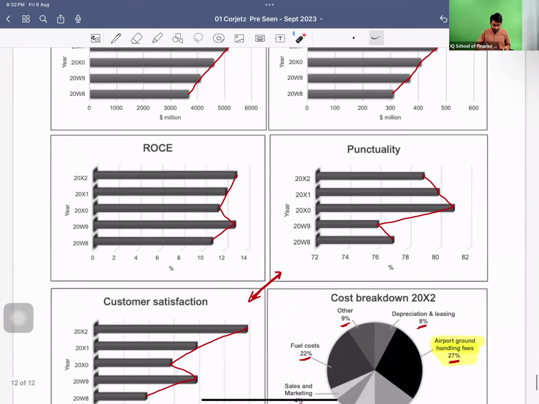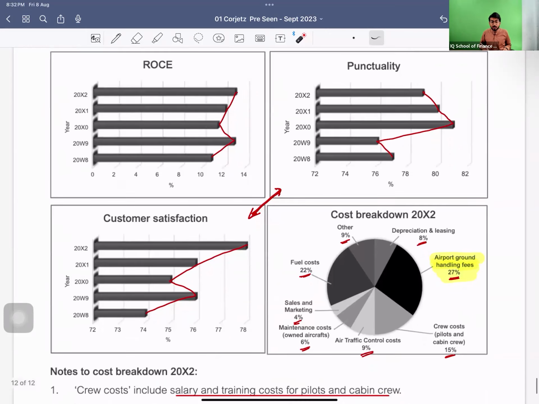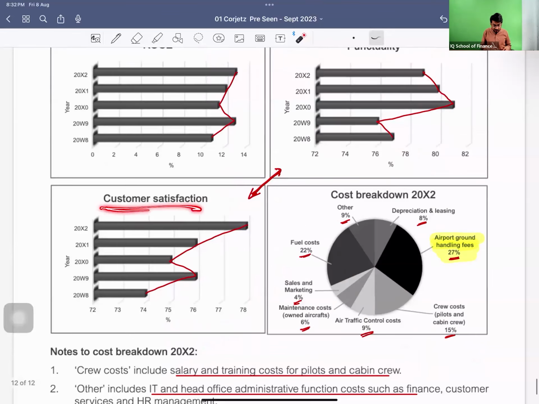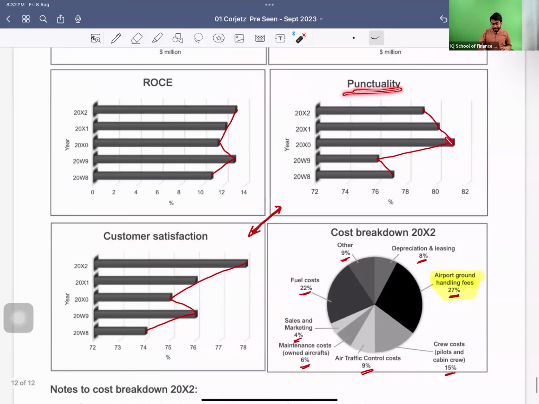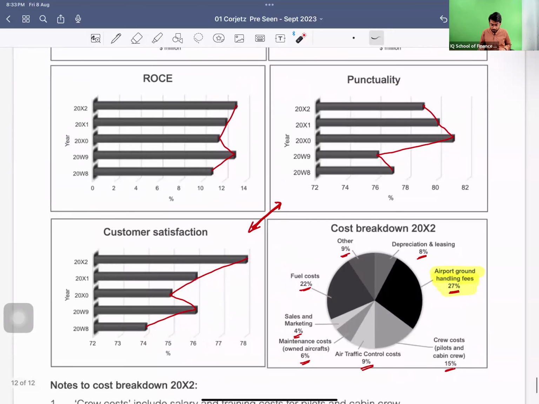So the ROS we have, it is increasing, then it went down, and then it has increased. Punctuality decreased, it increased, and now it again is decreasing. These are, I would say, some key non-financial indicators of your performance. Customer satisfaction went up, went down, and then it went up. So somehow your punctuality is decreasing, but the customer satisfaction is increasing. I don't know how it is, but you have to look after it.